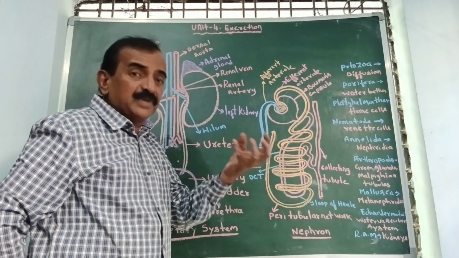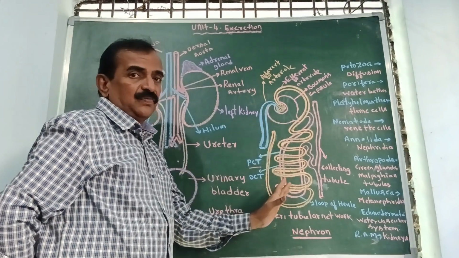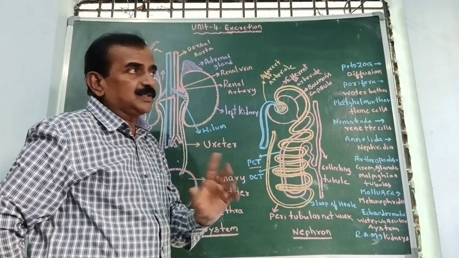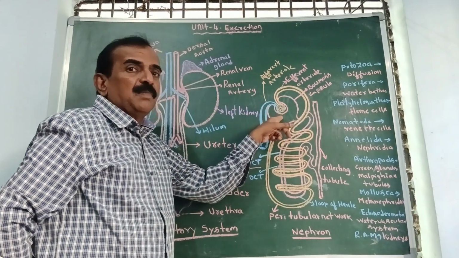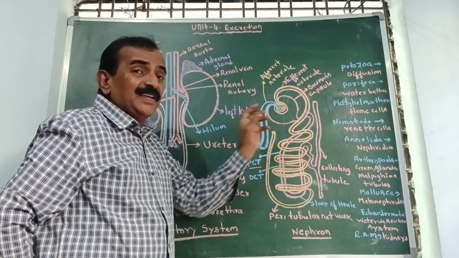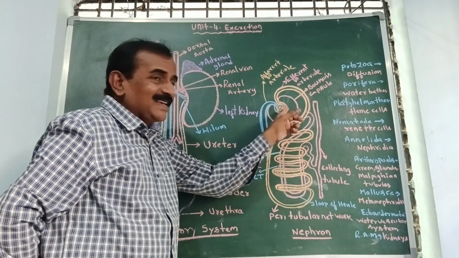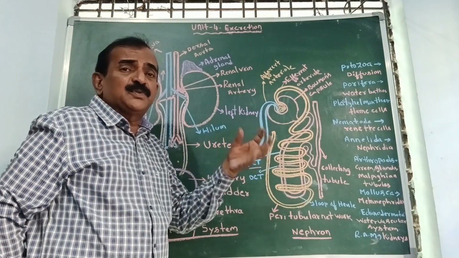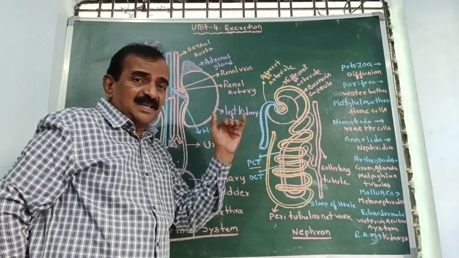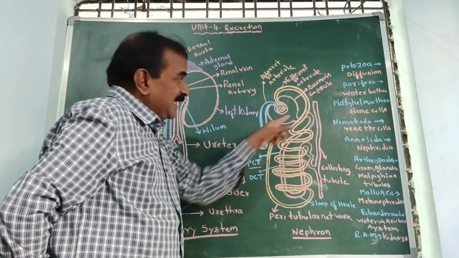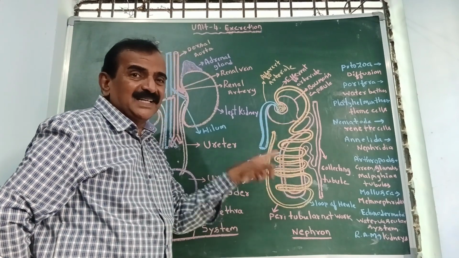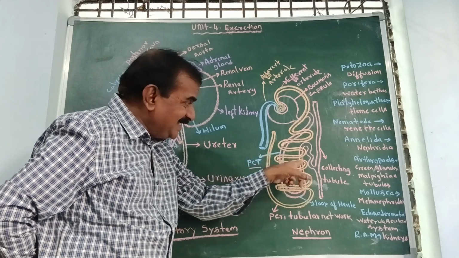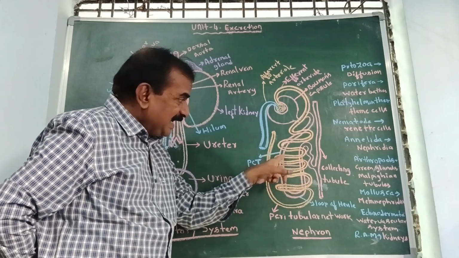Again, I am explaining in detail the structure of a nephron. The nephron consists of two main parts. The first part is the Malpighian body. The Malpighian body consists of the Bowman's capsule and glomerulus. Together we call them the renal capsule or Malpighian capsule. The remaining part is called the tubule, that is the renal tubule. The renal tubule consists of the PCT, and this is the DCT.